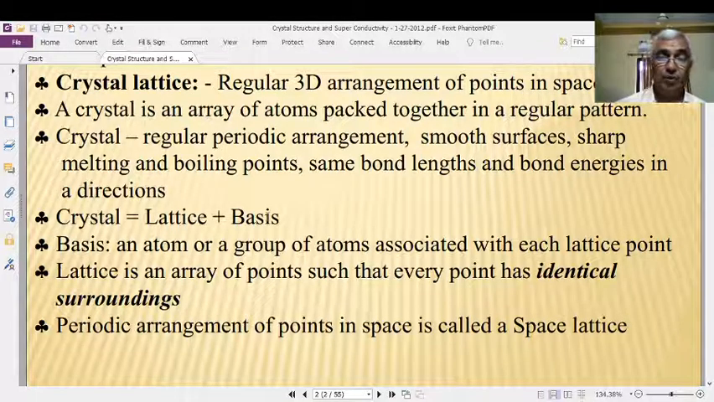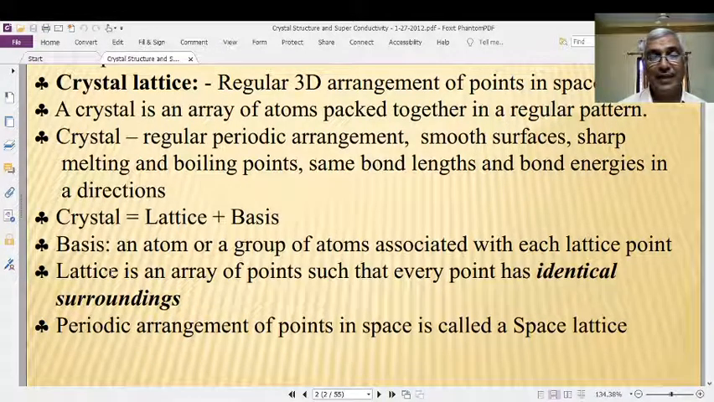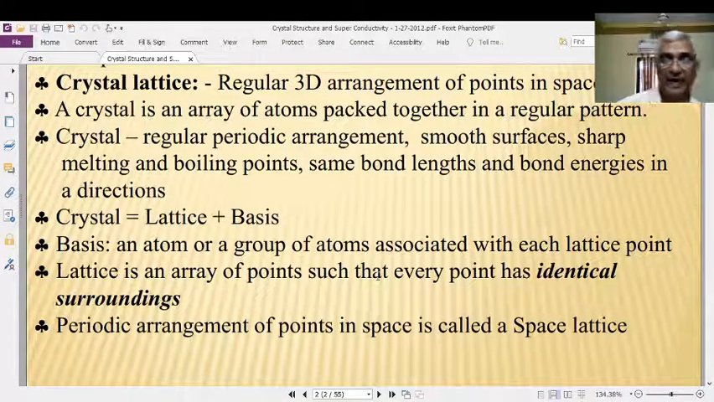Right. Whereas those imaginary points are known as the lattice. Therefore, what is lattice? Lattice is an array of points. Array means arrangement of points one after other at equal distances. Arrangement of points one after other at equal distances is nothing but the array. Okay. Therefore, lattice is an array of points such that every point has identical surroundings. It means that every point has identical structure or every point has identical basis.